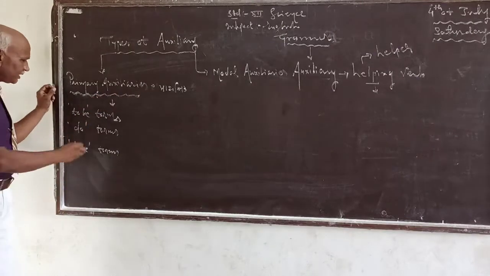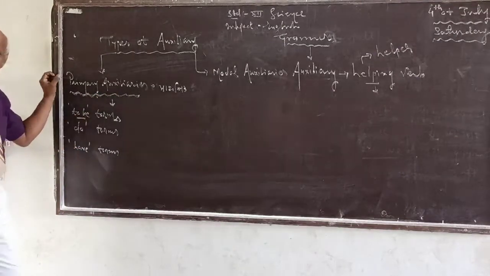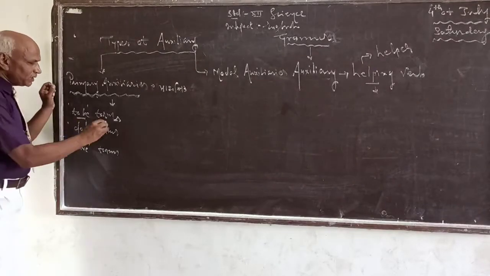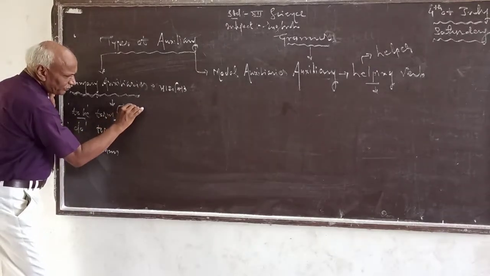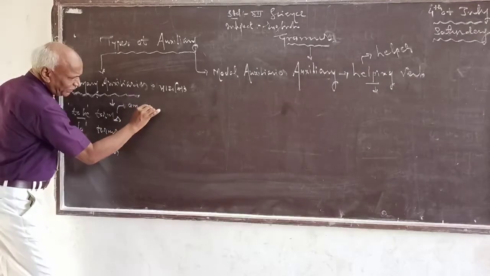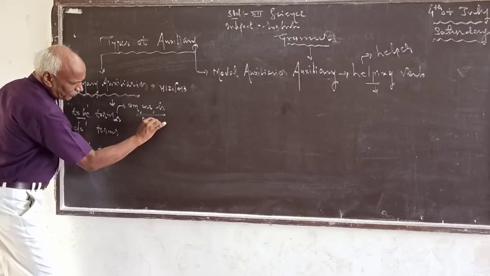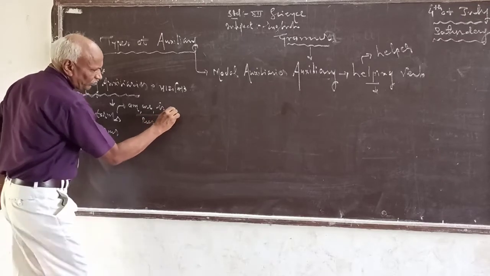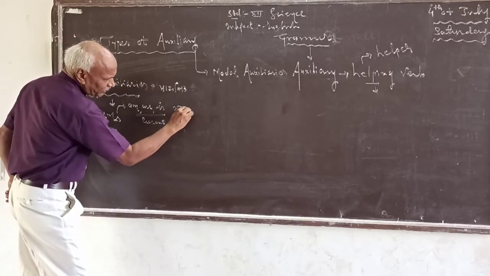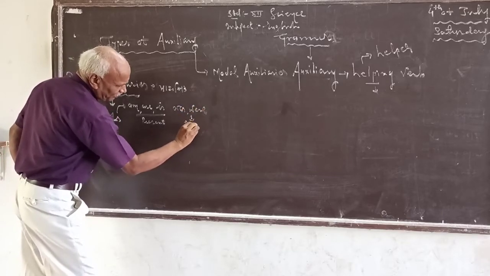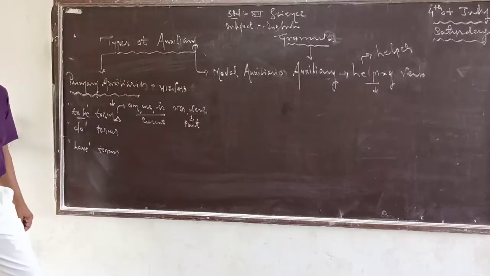Primary auxiliaries, they are to be forms. To be forms means am, are, is, present; was, were, past form. Clear?